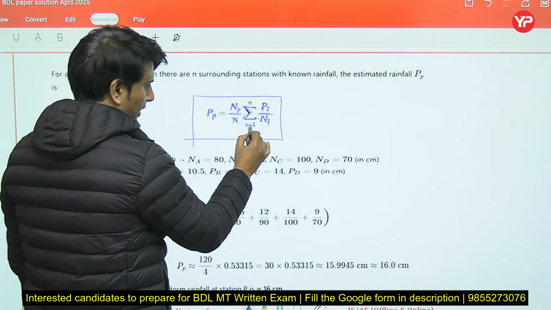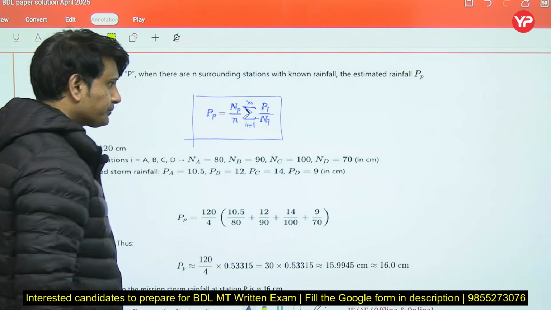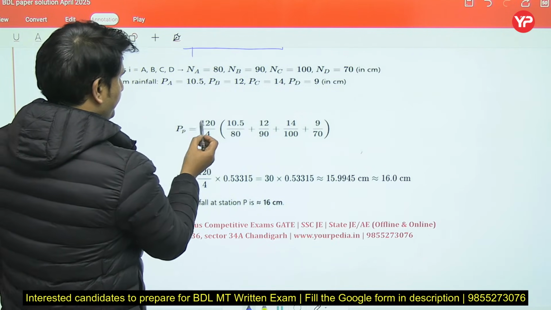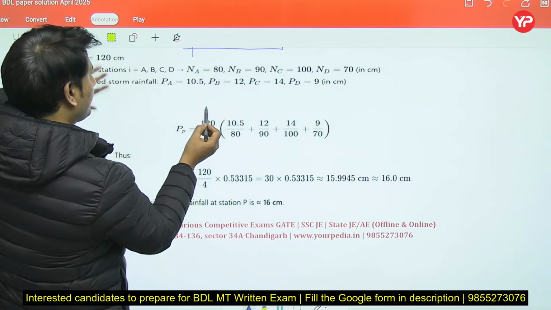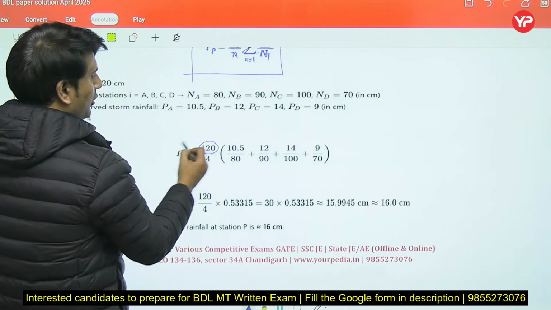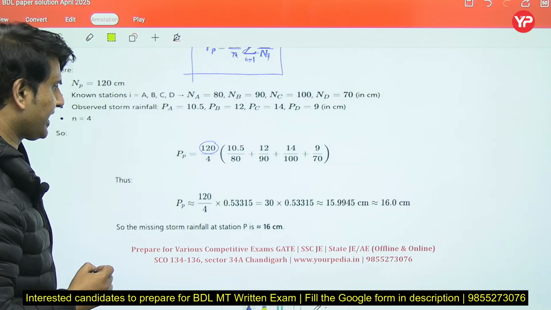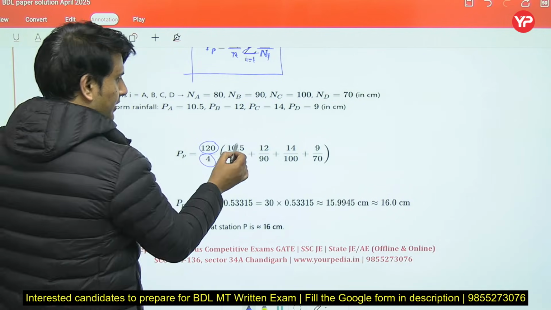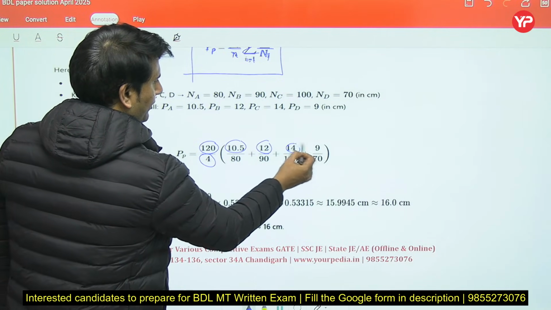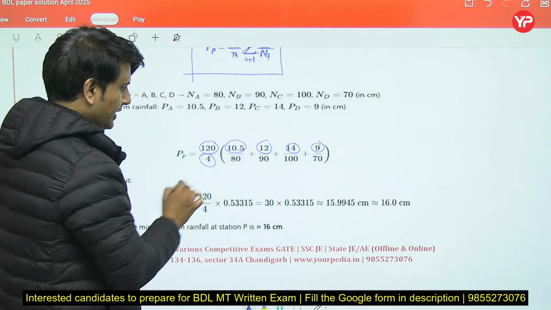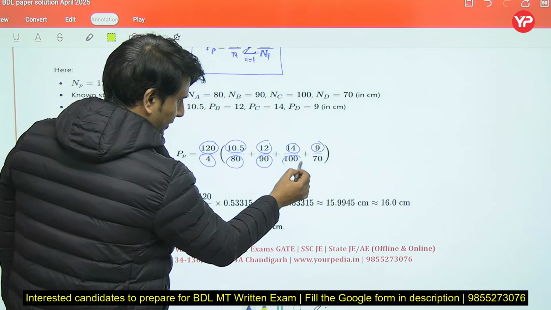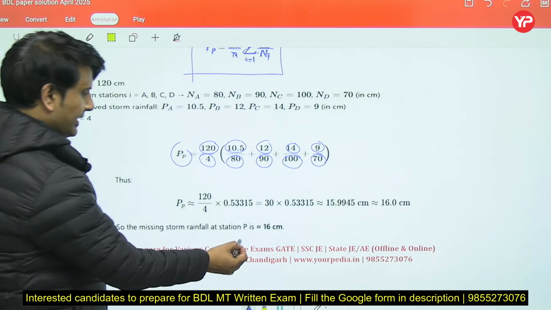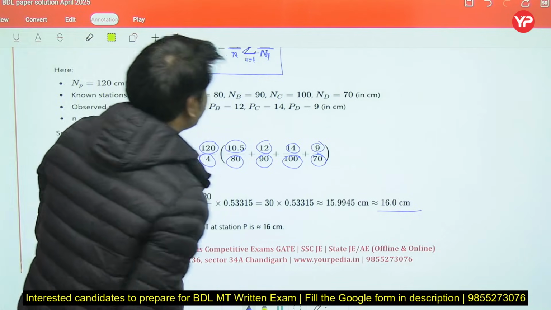Sum of all i equal to 1 to n. So NP, normal precipitation at P station, they have given 120. Other stations are 4. This is the value of rainfall. This is normal precipitation value, and you can calculate PP and it will come out as 16 centimeter.